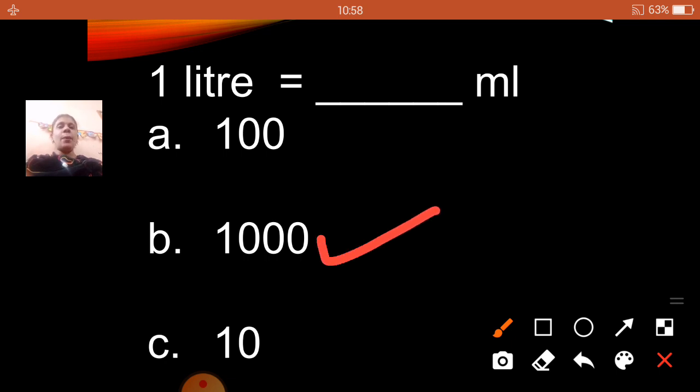1000 ml. Correct. 1 liter is equal to 1000 ml. Repeat after me, children. 1 liter is equal to 1000 ml.